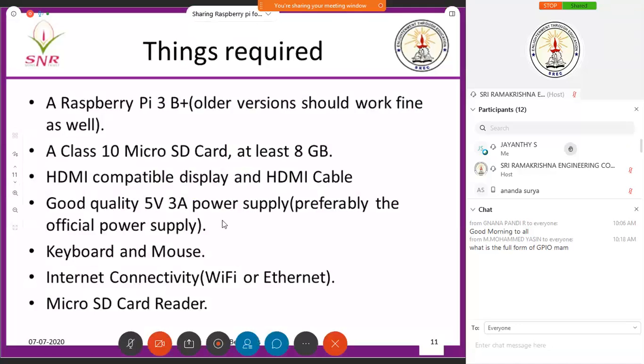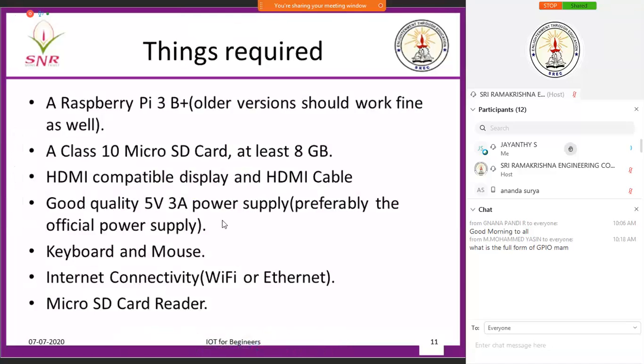Okay, now we'll see what are the things that are required. So you require a Pi 3 board. It can be a B board or a B plus board. You will require an SD card. We have an SD card of 8 GB. You can go for higher capacity also.